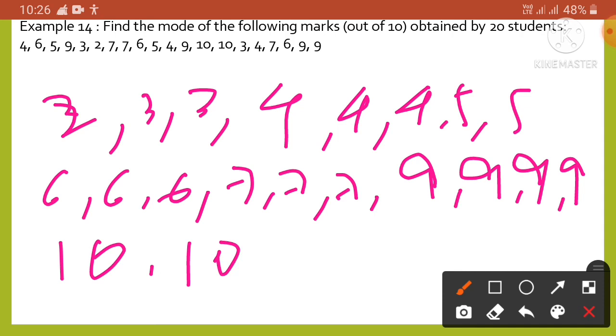Okay. So look here, we know the mode is the observation with maximum frequency. Look at the example here. 9 occurs most frequently, that is 4 times. So the mode is 9 here. Okay.